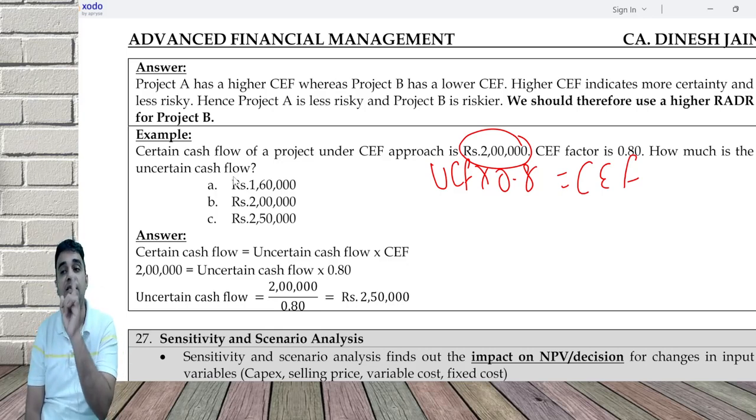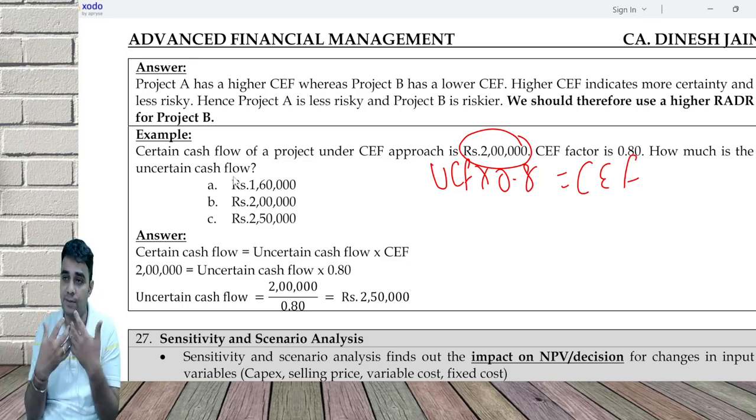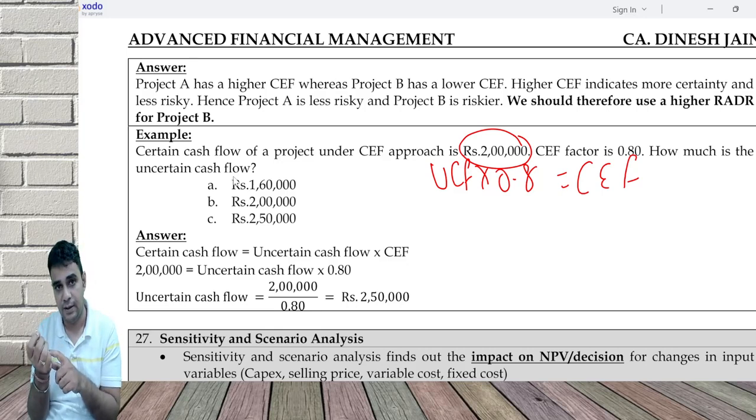If one change happens at a time, it is called sensitivity analysis. If multiple changes happen at a time, that is called scenario analysis. For example, recalculate the NPV if the initial outflow increased by 20%. That is sensitivity analysis. Practically, I have done both sensitivity and scenario for my clients. Recalculate the profits or NPV if revenue decreased by 5%, variable cost increased by 10%, fixed cost increased by 5%, initial outlay increased by 20%, and the life of the project goes down by 1 year. A scenario like this is called scenario analysis.